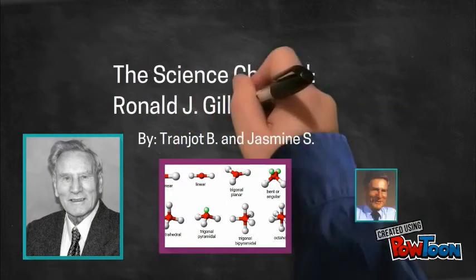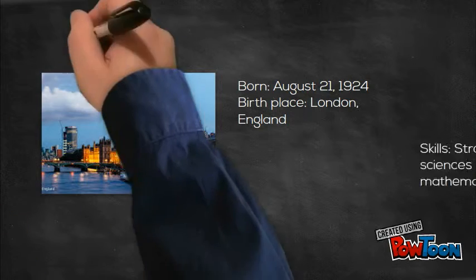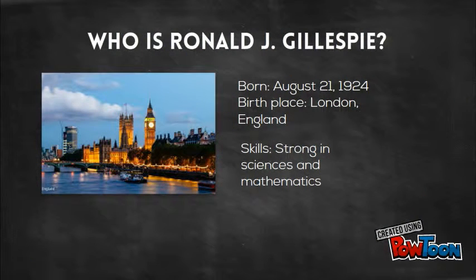Today I'm joined with my colleague Tranja, and we'll be discussing Ronald J. Gillespie. Well, I guess the first question you're wondering is who Ronald Gillespie is. Dr. Ronald is a well-known chemist who was born on August 21st, 1924 in London, England. He was born into a poor family. However, he overcame his financial burdens. Ronald prospered in academics, especially in sciences.